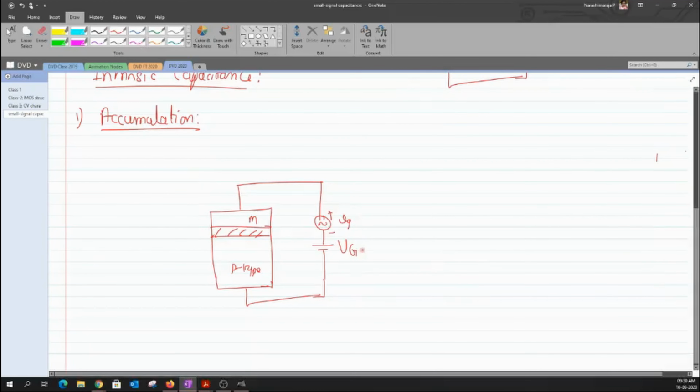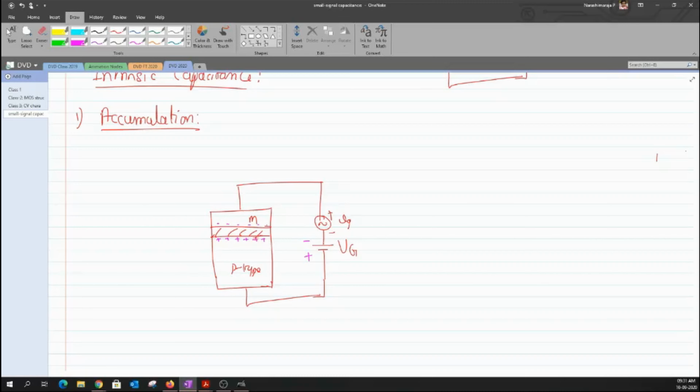So I'll have some sort of negative voltage, due to which I would deposit some sort of negative charges on the metal surface. Once I start depositing the negative charges on the metal, obviously the other side has to be filled with some sort of positive charges, which are free carriers. These are again free carriers, and they will be exactly at the interface. Throughout the entire discussion, I'm going to assume that our p-type semiconductor is more or less similar to a metal, so all of the free carriers will be available only across its interface.